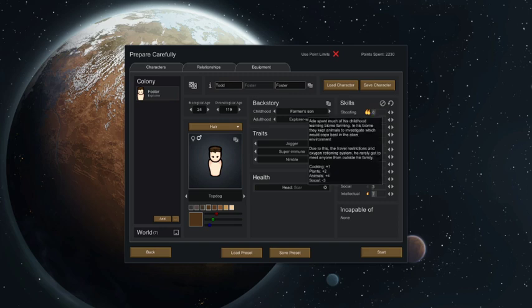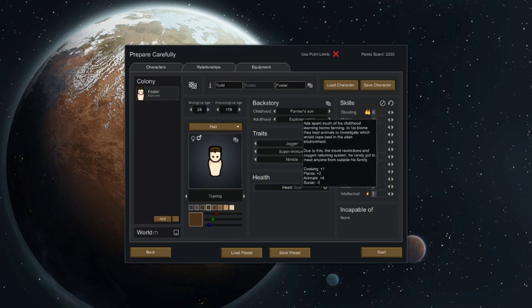He was a farmer's son, childhood, if you want to learn about his backstory. So he spent much of his childhood learning biome farming in his biome. They kept animals to investigate which would cope best in alien environments. Due to this, the travel restrictions and oxygen rationing systems, he rarely got to meet anyone from outside his family. So it just means his social's not so great, but he's alone and naked by himself, so he doesn't really need that good a social.